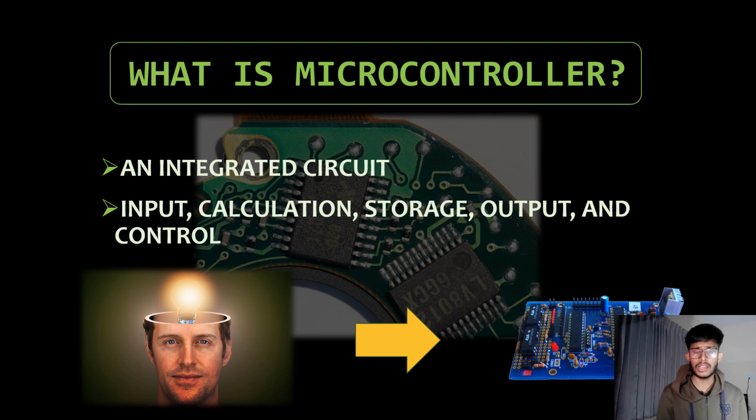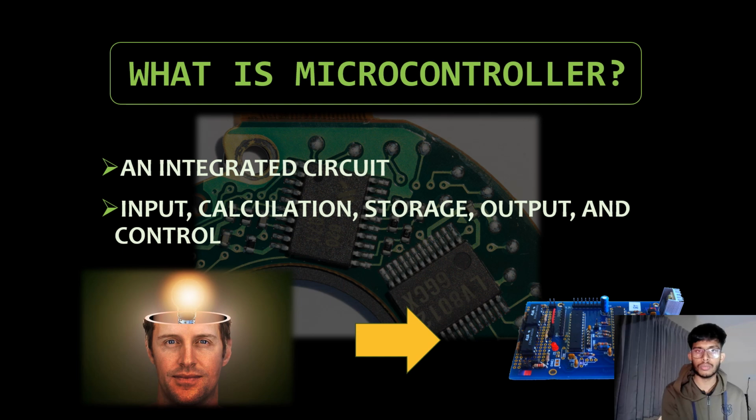For example, if I take NodeMCU ESP8266, there is a microprocessor named Tensilica Xtensa 32-bit LX106 RISC processor, and a lot of different peripheral devices like Wi-Fi antenna, ports, and different pins, which are used to connect other devices to that microcontroller, which have to be controlled by that particular microcontroller. So this is all about microcontroller.